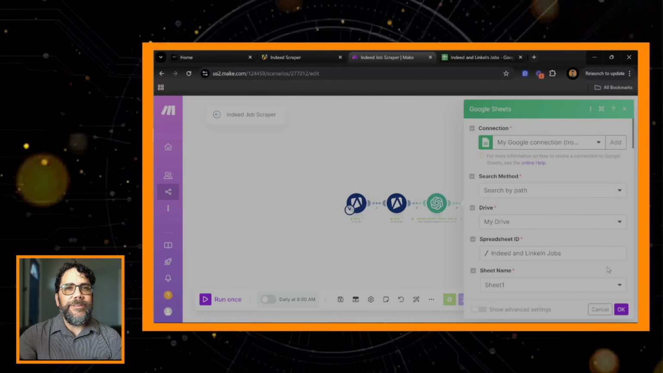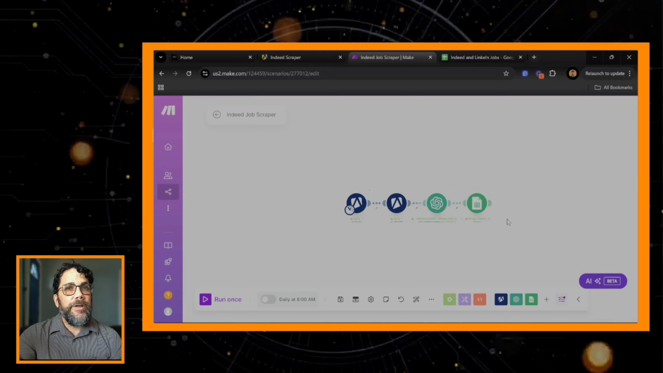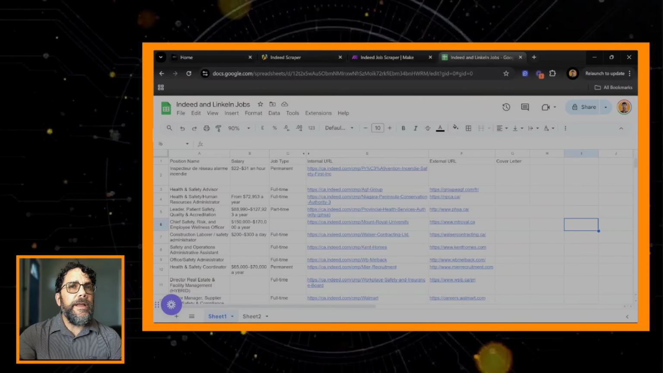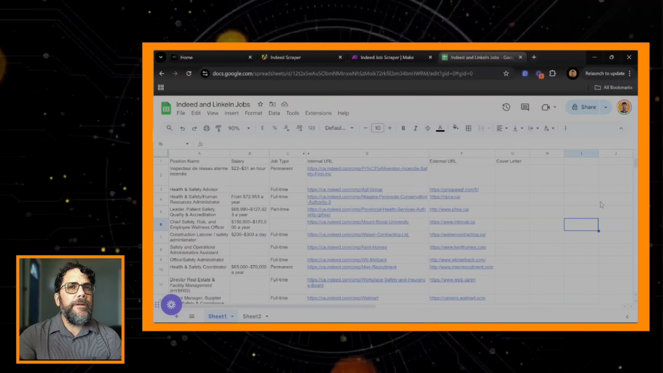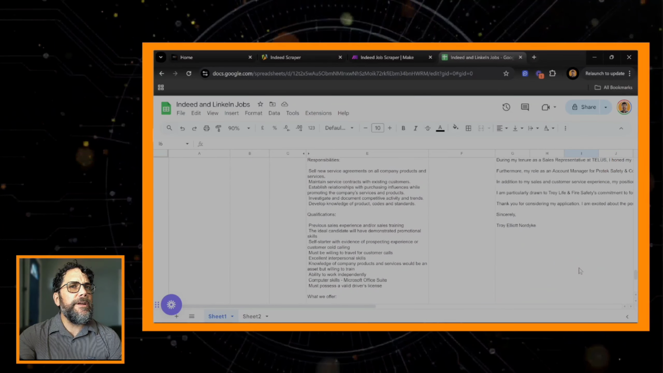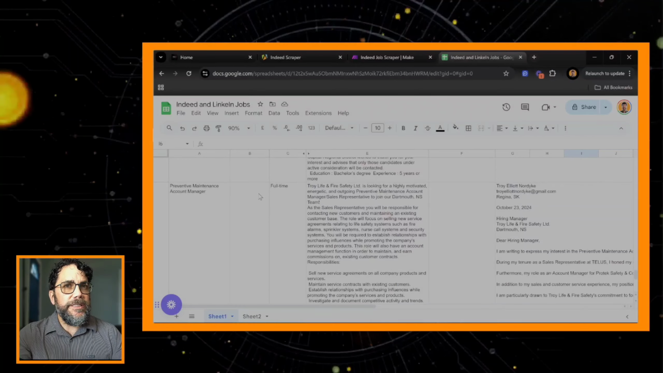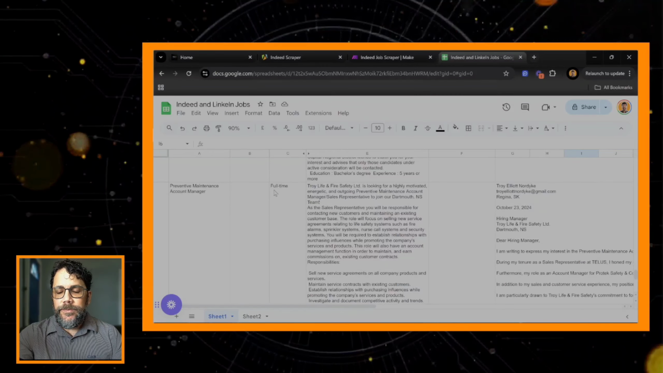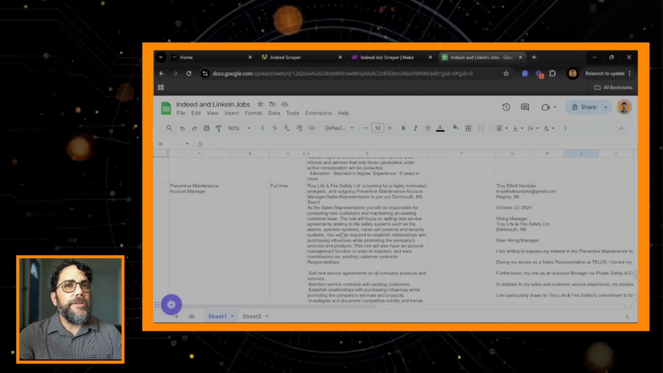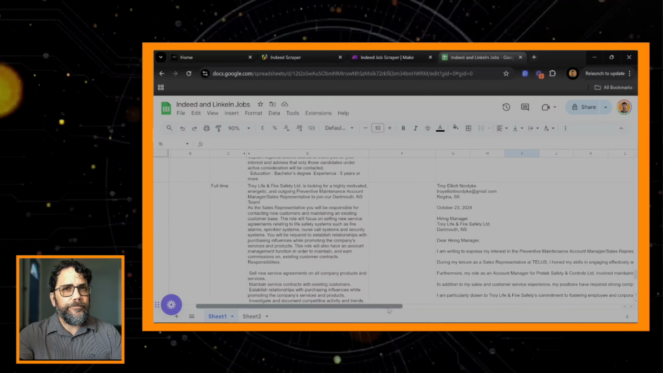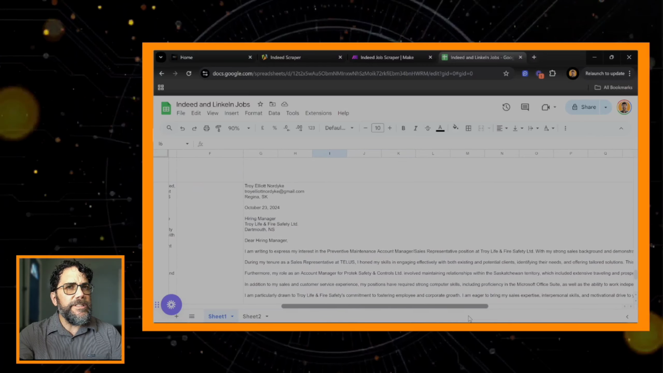Let's take a look to see what happens. We'll go over to Google Sheets here again. We're going to go down to the last one that we did on the sheet. So you'll see that it says in the first column here, preventative maintenance account manager. It's a full-time job. Here's the full description of the job. What I really wanted to show you was the cover letter.